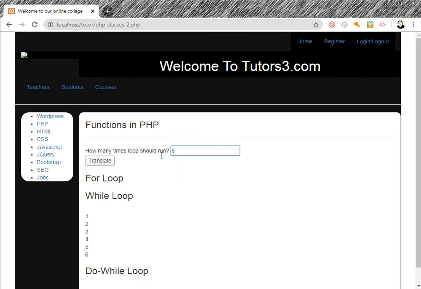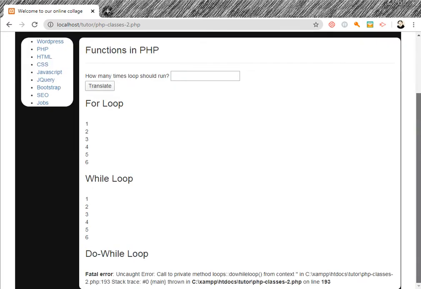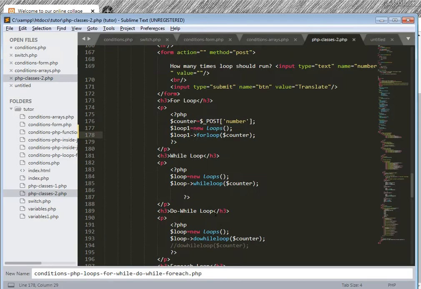I write 6, I translate it. Okay, this is 6 times: 1 2 3 4 5 6, 1 2 3 4 5 6. And do while, for and while: fatal error on call to private method. This is a private method, so it is showing an error.